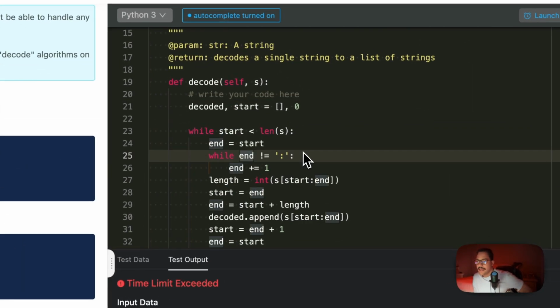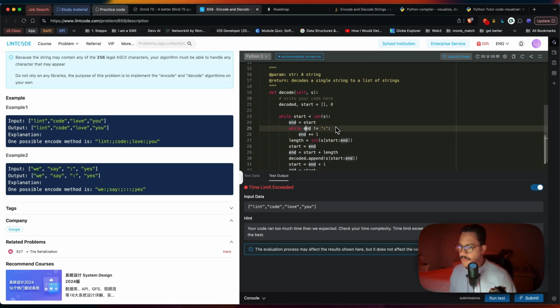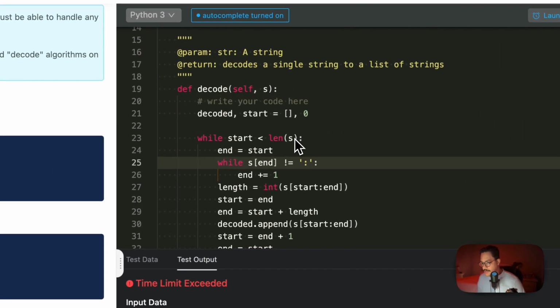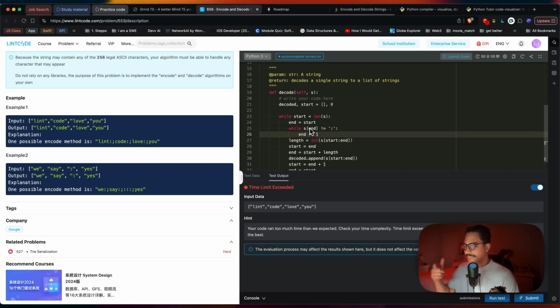While and add. Oh, see. While the character. This is what I'm missing. While, okay, because we're iterating over the characters in our string. So while the character in our string, this is crucial here. I'm glad we found it, right? But while the character, because I was iterating over indexes, infinite indexes that I was never gonna find.